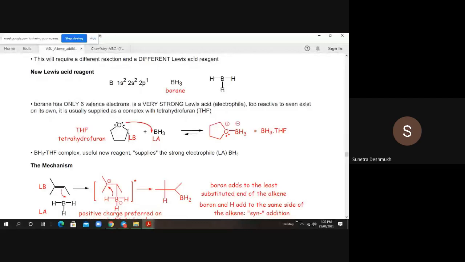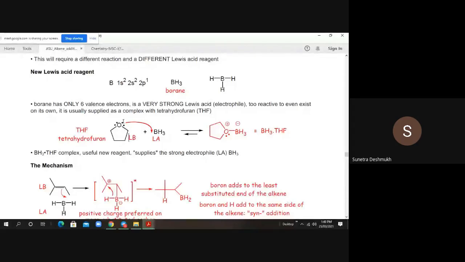And Lewis acid, as we know, boron is poor in electrons. Boron doesn't have more electrons. Its p orbital is empty, which is why boron always needs electrons from other groups or whatever material is present near it. So here boron is abstracting electrons from the tetrahydrofuran solvent.